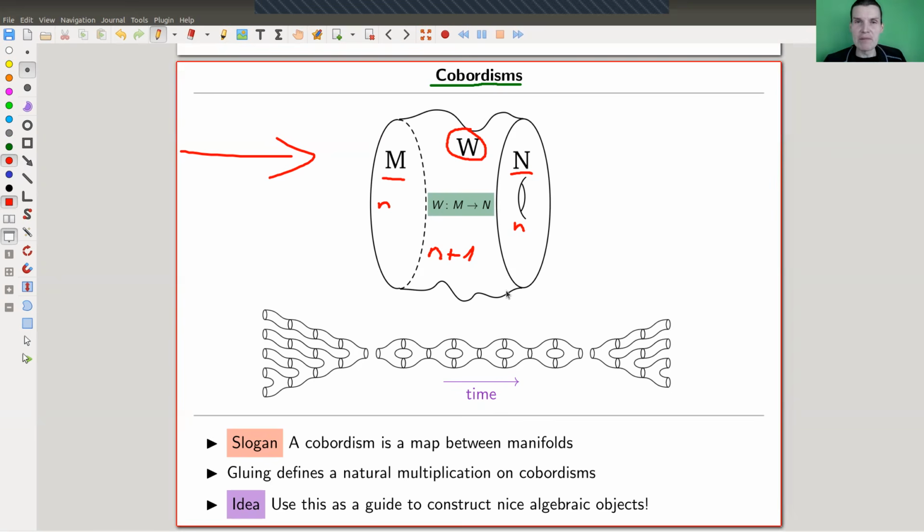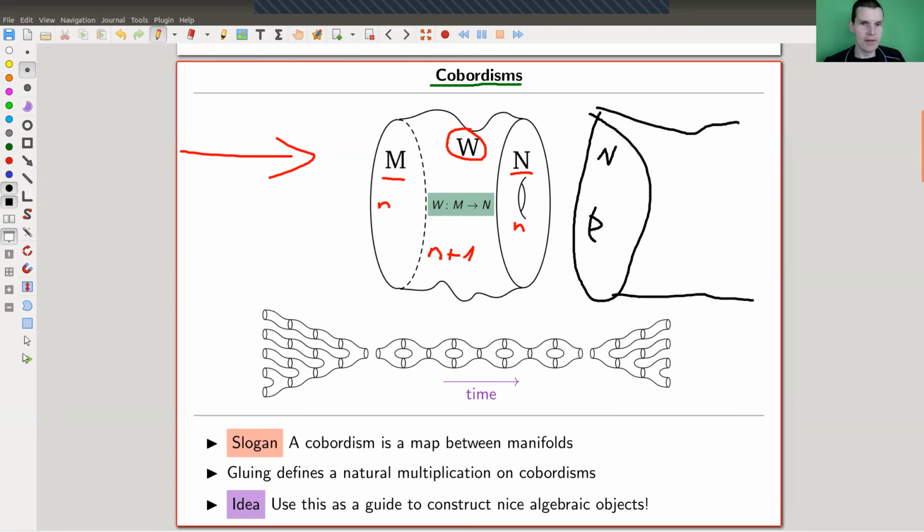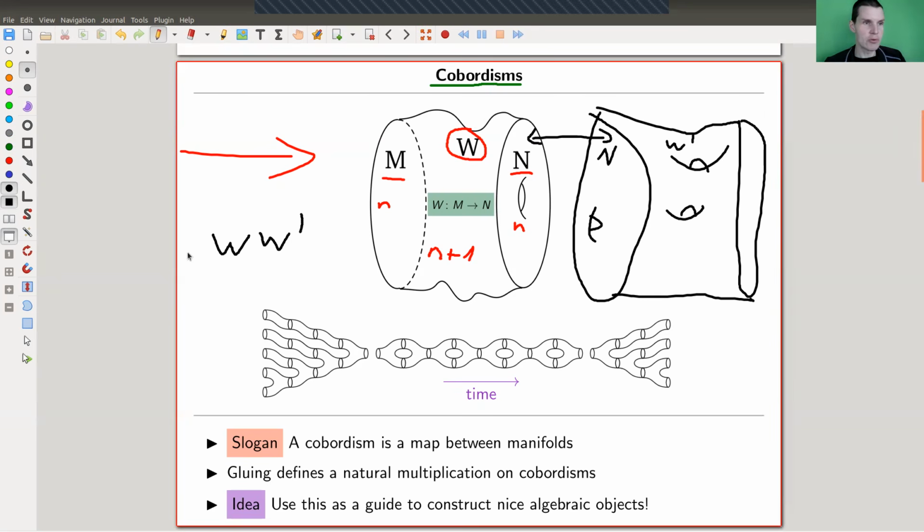And because it's a map, there should be a gluing operation or a composition operation, and this is really just gluing. So I could have another one going from the same N manifold to somewhere else. God knows what it does. Maybe some handles here, maybe it goes to a circle or whatever. But I could just glue W and W prime along the common boundary here and get a new manifold WW prime, which would go from M to whatever I would like to call my output here, X, which would go from N to X.